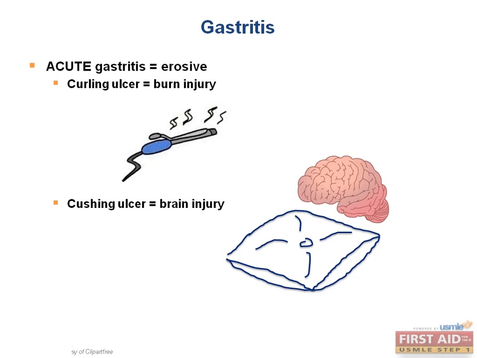Now, let's go over the other things that can cause acute gastritis. The other main causes are severe stress, NSAIDs, alcohol, and uremia. Remembering back, what do NSAIDs block production of? Well, they block production of prostaglandin E1. In a patient taking too many NSAIDs, there isn't enough prostaglandin, which is necessary to protect the gastric mucosa.